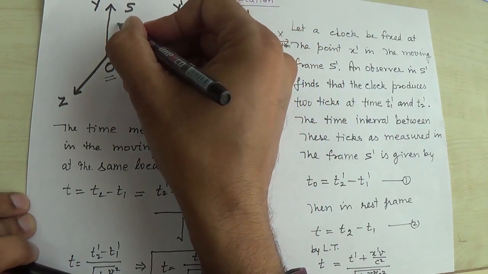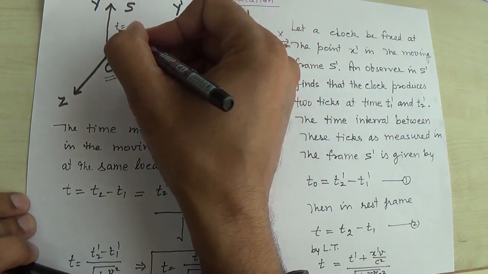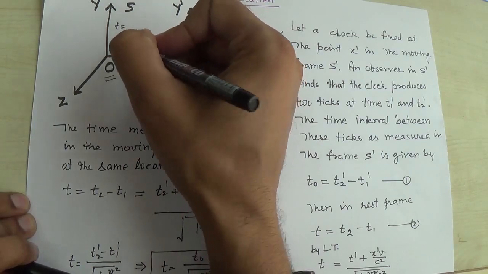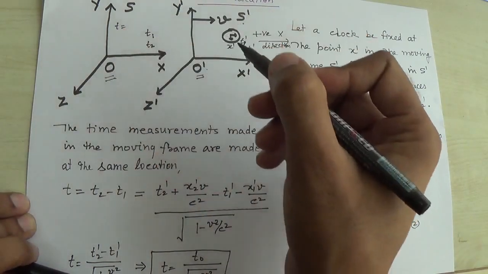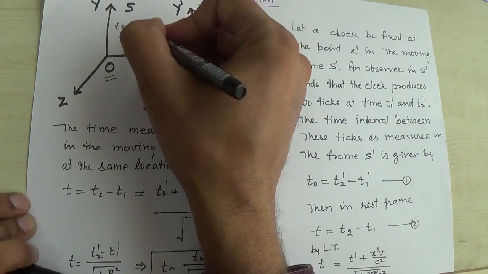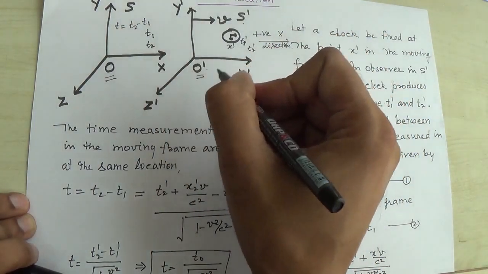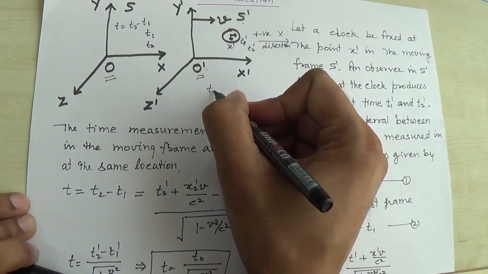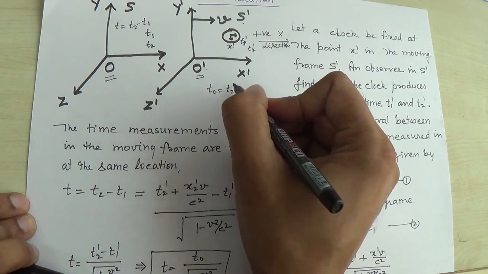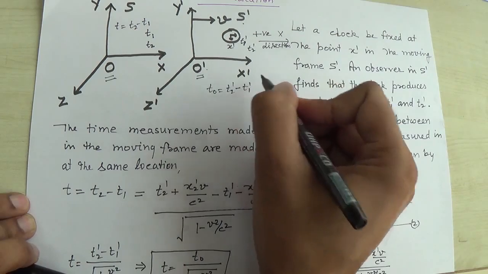So here you can see that t is the time interval measured by the observer O. So t is equal to t2 minus t1, and for the O prime observer t naught is equal to t2 prime minus t1 prime.